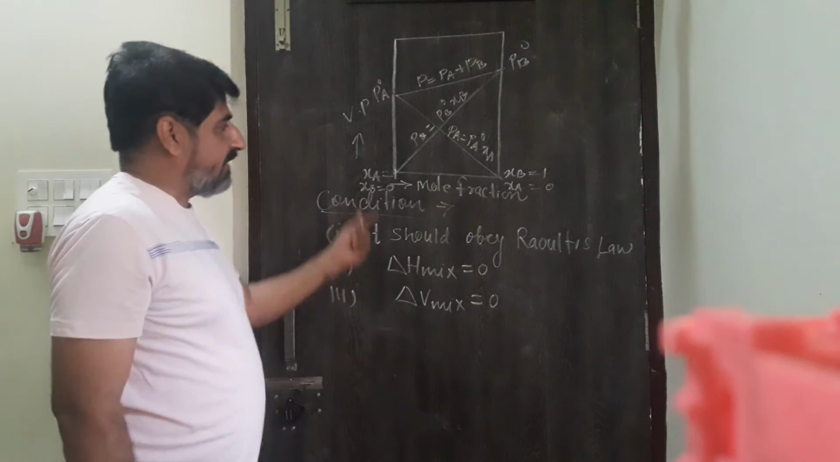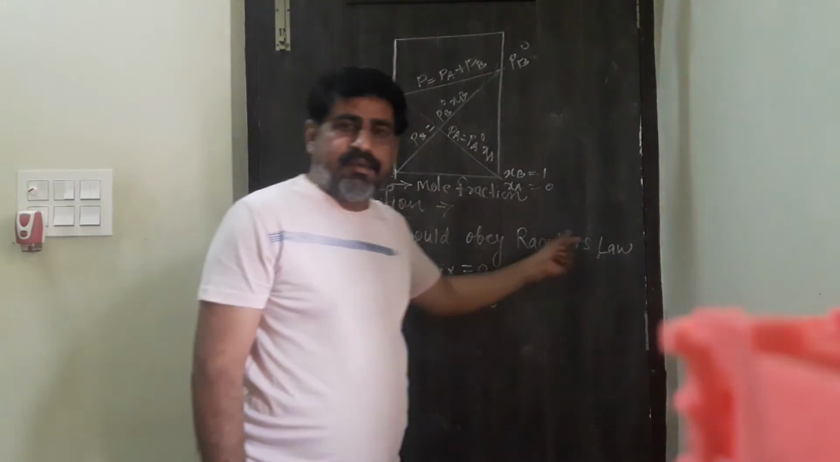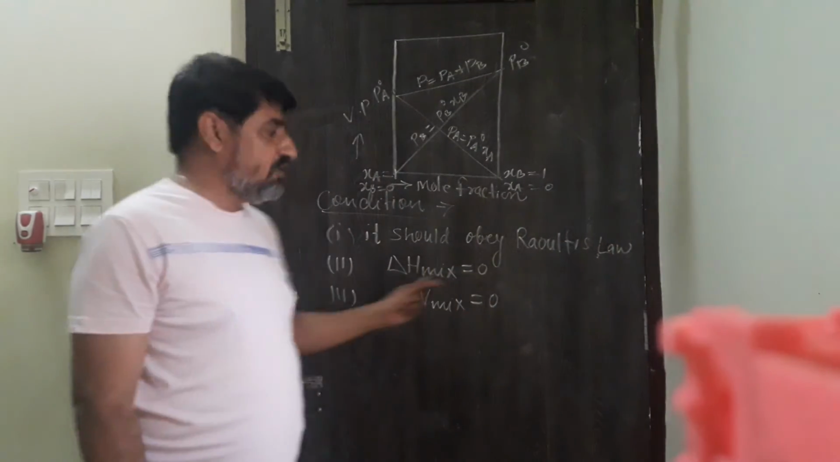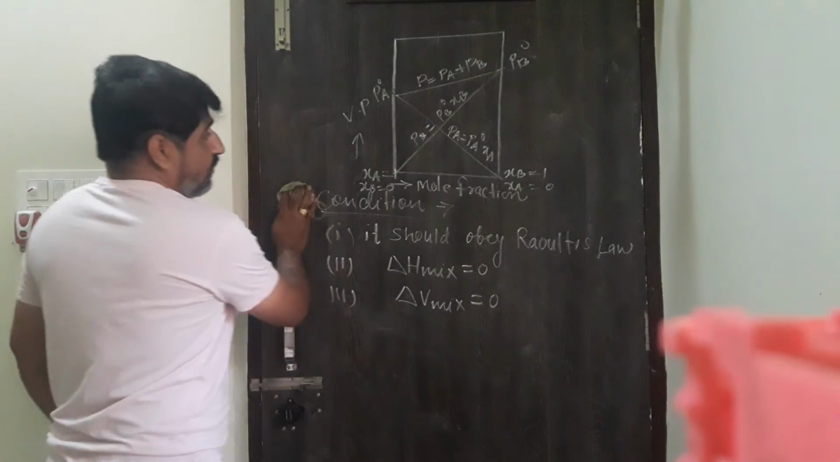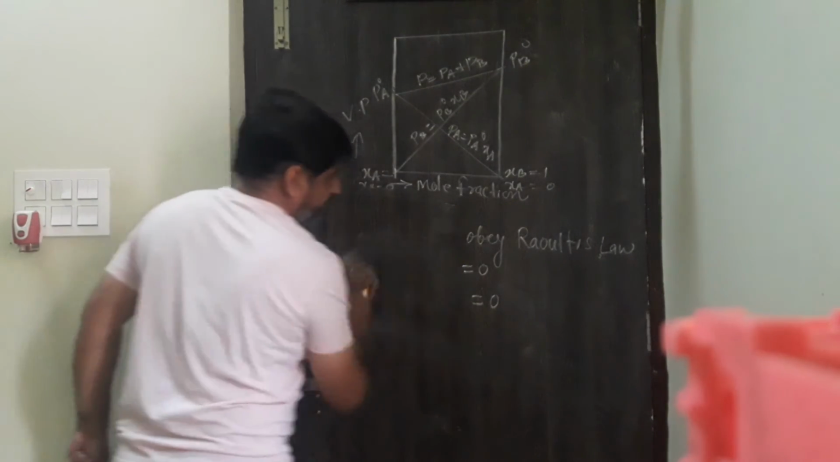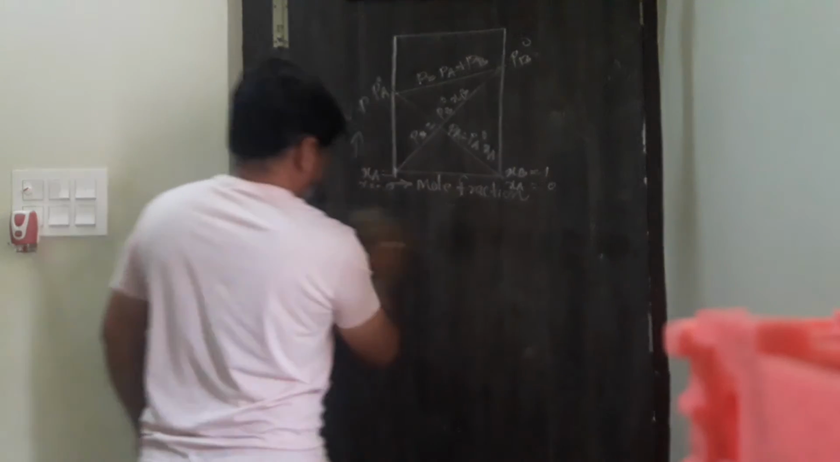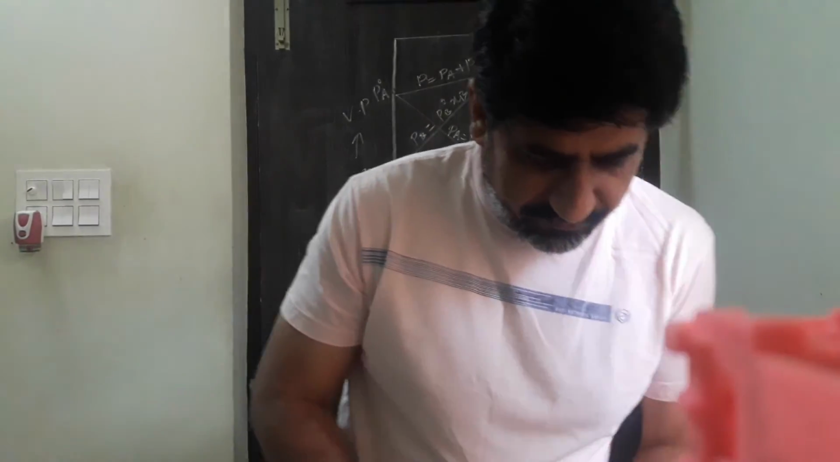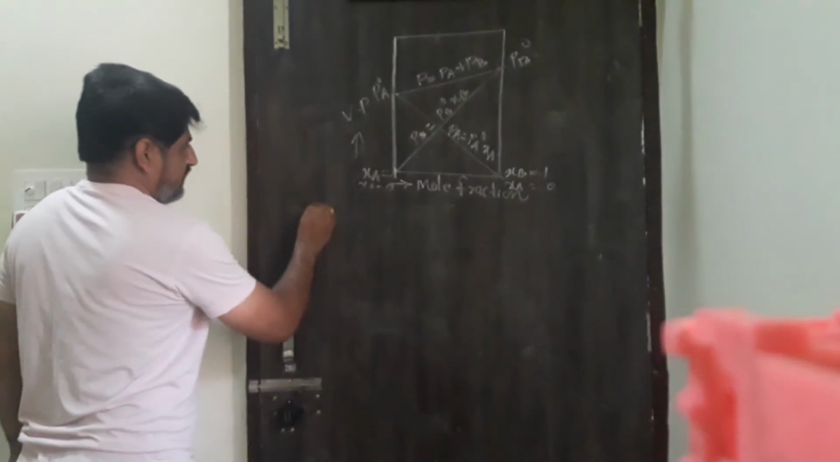Now, we have discussed the three conditions. Solution should obey Raoult's law. The delta H of mixing should be 0. The delta V of mixing should be 0. Then we get ideal solution. What are the reasons for formation of ideal solution?